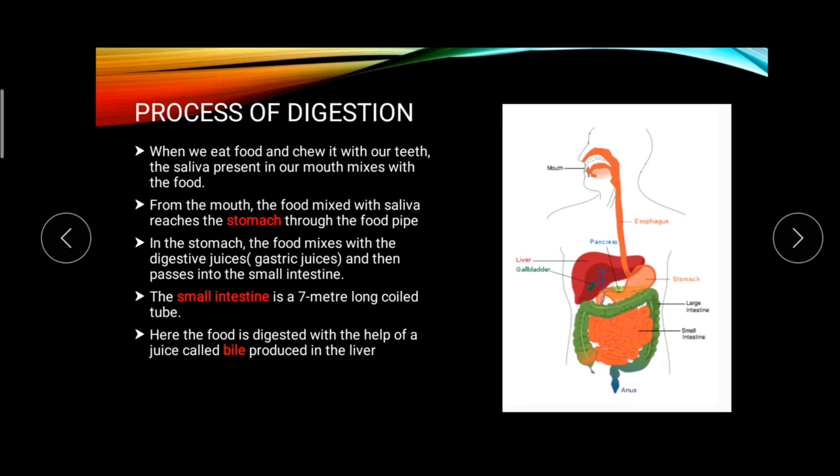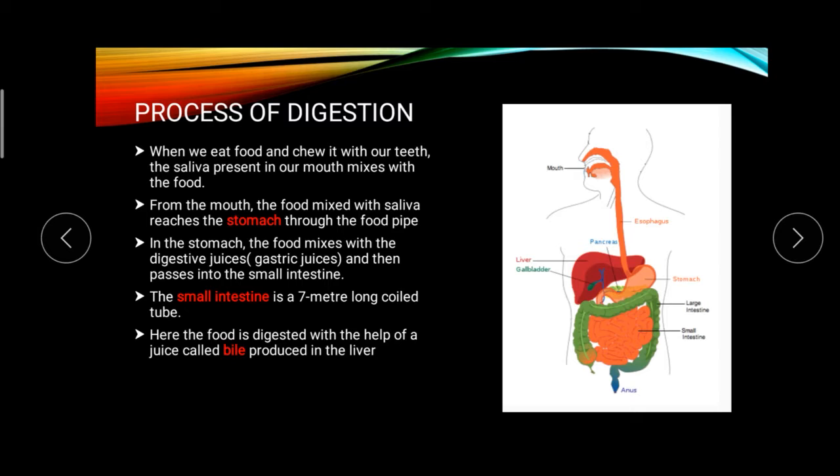When we eat food and chew it with our teeth, the saliva present in our mouth mixes with the food. While we are eating, we are chewing and grinding the food with the help of our teeth, and the saliva in our mouth mixes with the food. From the mouth, the food mixed with the saliva reaches the stomach through the food pipe.